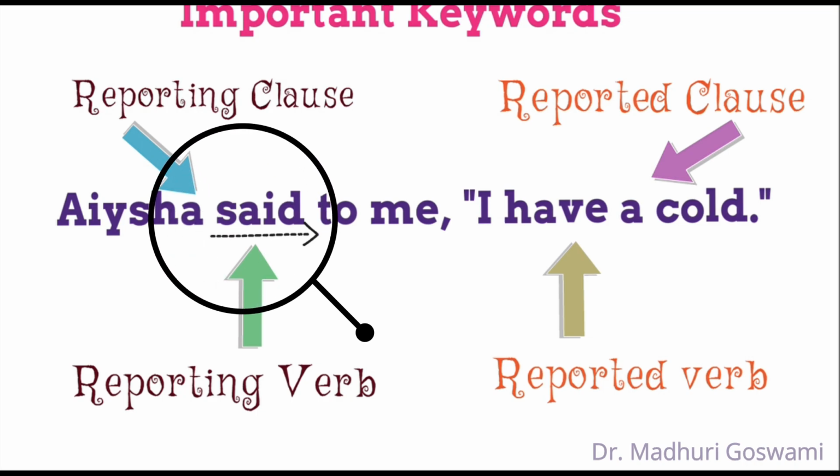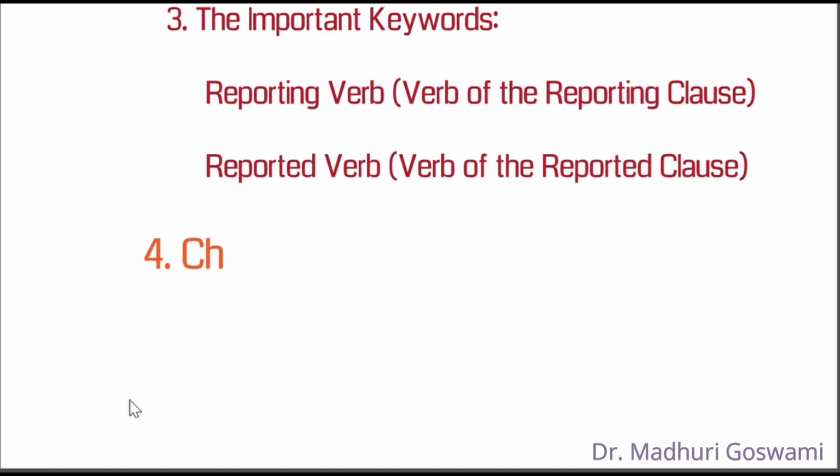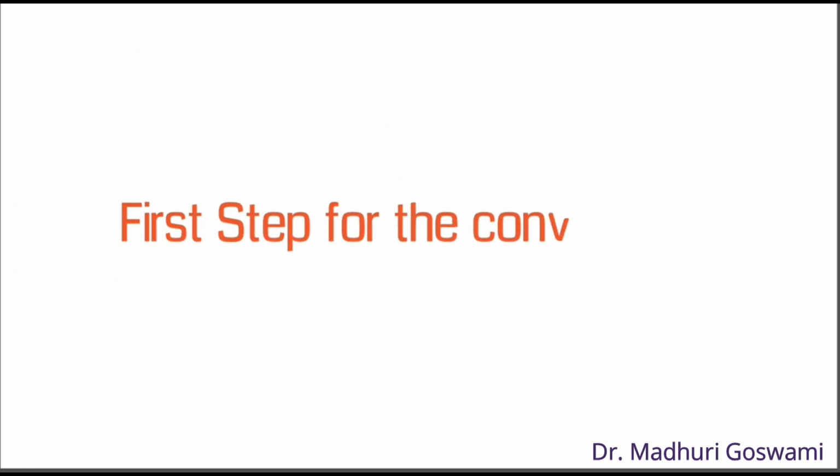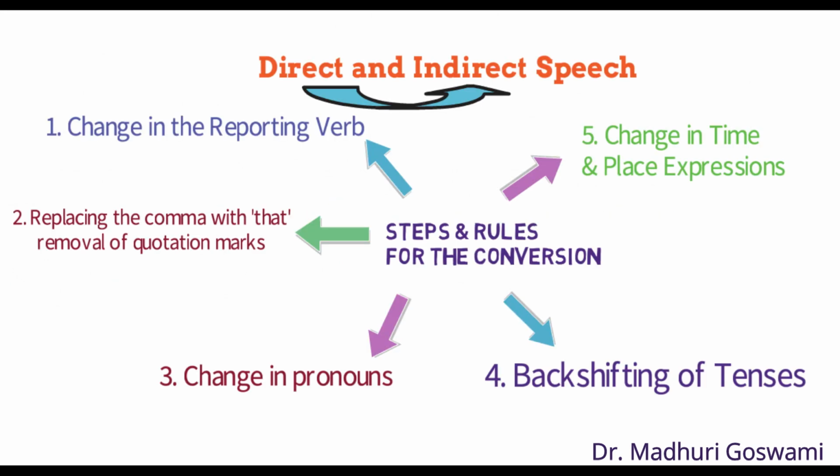That's why the identification of the reporting verb is a must. Point number 4. This point takes us to the first step, that is, change in the reporting verb. Let's know what changes are made to the reporting verb while converting the direct speech into the indirect speech.